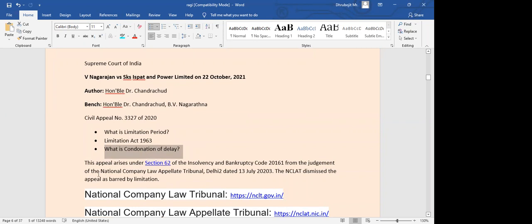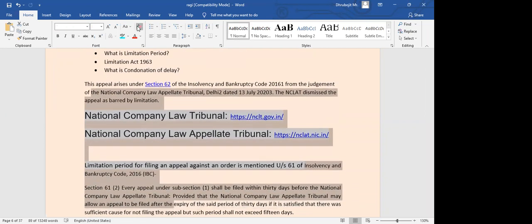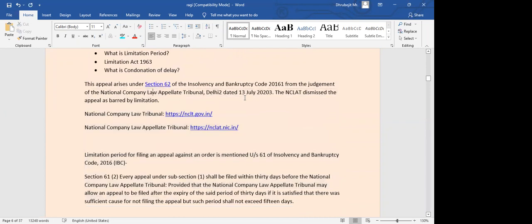Now, just like I mentioned, some legislations may themselves mention a time frame. Similarly, we have a legislation called the Insolvency and Bankruptcy Code of 1961. In this legislation, it mentions that we have 30 days of time frame to file an appeal. And in some cases, the court may even allow it after the time frame is over. Now there are actually two bodies.